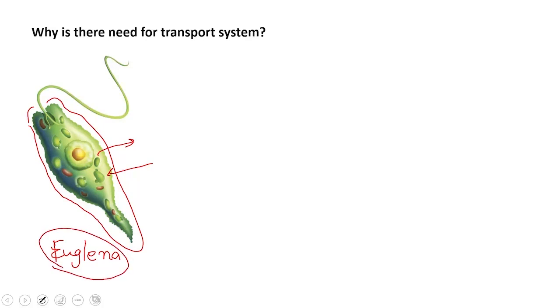But when we talk about multicellular organisms, which are made up of the combination of different organ systems, and each organ system is a group of organs, there is a complex mechanism, and the amount of materials required by each organ system is very high. So there should be a proper system that is helpful for the transportation of materials, and that is able to fulfill the needs of all the organ systems inside the body.